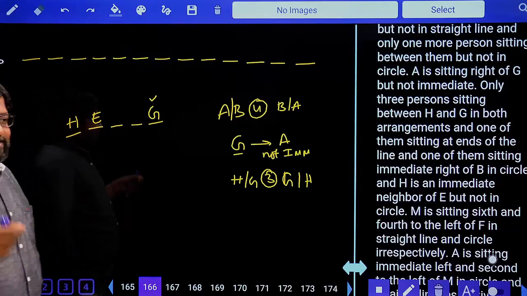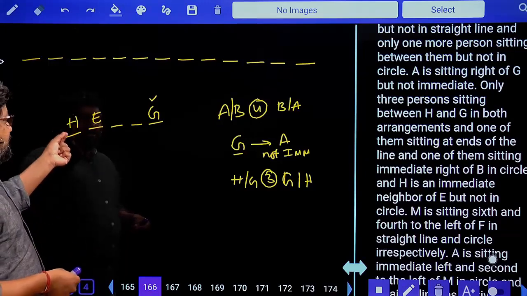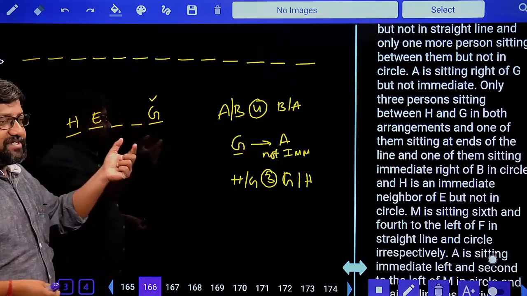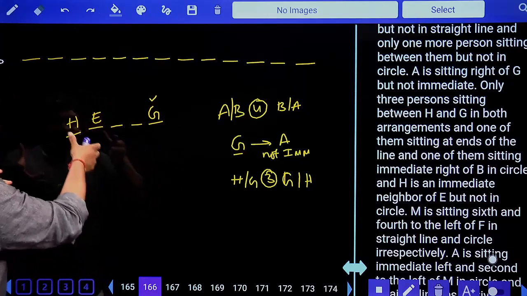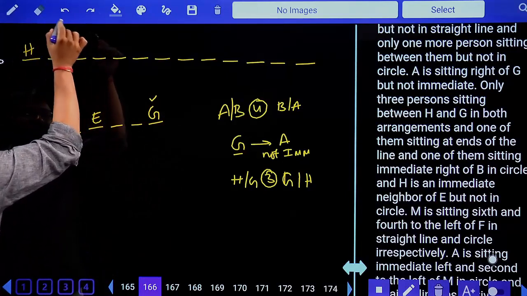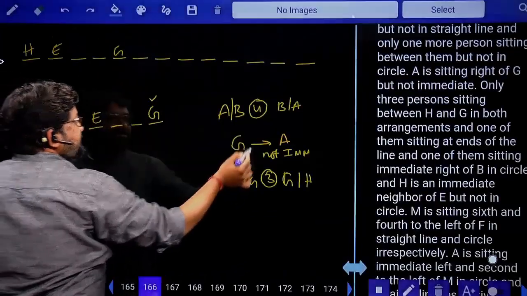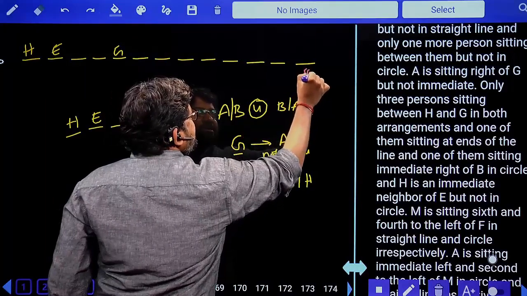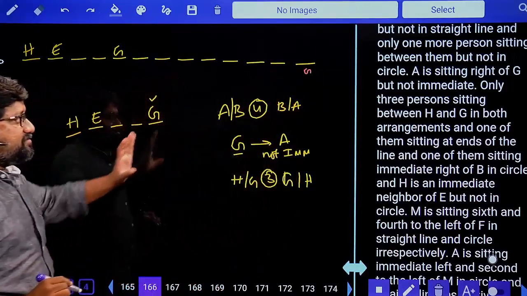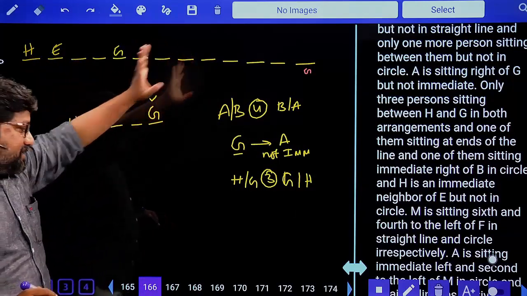Friends, the extra information we have here is that one in between G and H is sitting in the ends. So in the first trial, I try by taking H here: H, E, two persons gap, G. What is the next possibility? We do have a possibility where G can come in this place, but not now. We'll take it in the second case. But first trial, we'll go with this H, E, and G.